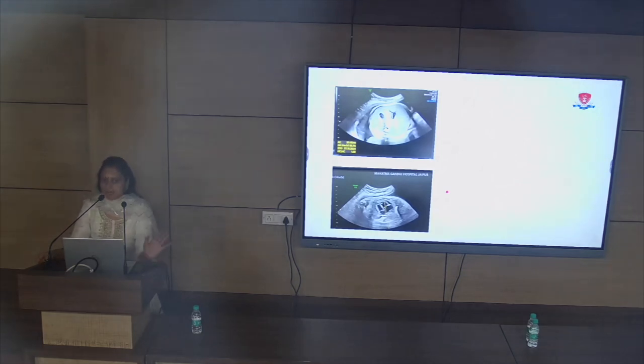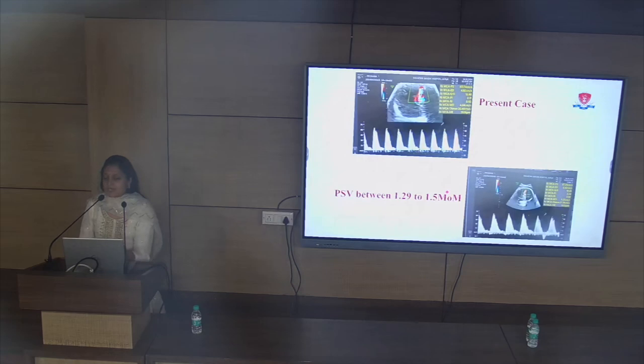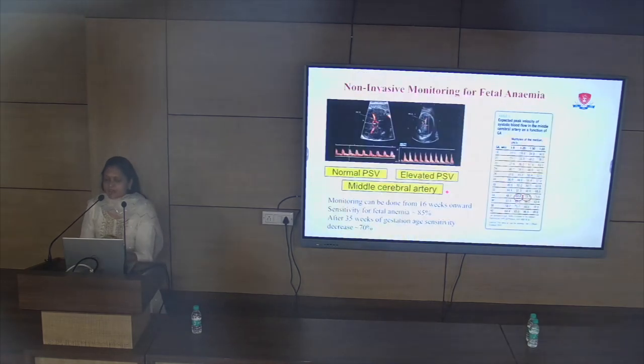In the last visit, when we saw the patient sonographically, the MCA PSV values we were getting were just 60 and 67, and you will see in the chart that 62 and 73 are 1.5 MoM for 34 weeks. So still by sonography and non-invasive monitoring we were not convinced that the baby was having severe anemia. So as per MCA PSV it should be delivered.